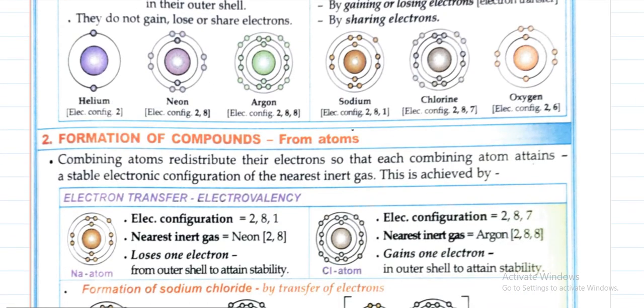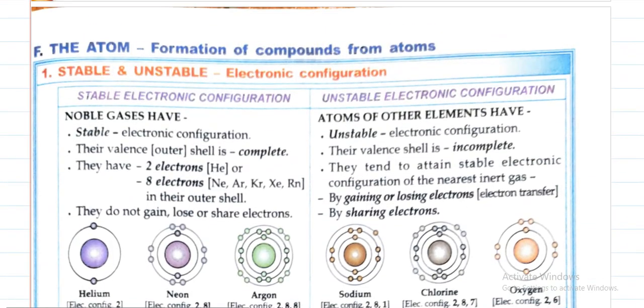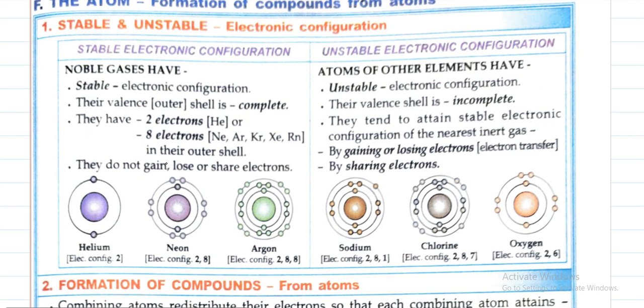Next we will see the stable electronic configuration. So why is an atom stable or unstable? Noble gases have stable electronic configuration. Why? See, helium has 2 electrons, and other noble gases have 8 electrons in their outermost shell. So if their valence shell is complete, then they are stable. But in unstable electronic configuration, their valence shell is incomplete, meaning they are not getting their maximum capacity, so it will be unstable. And if they get that maximum capacity, then it will be stable.